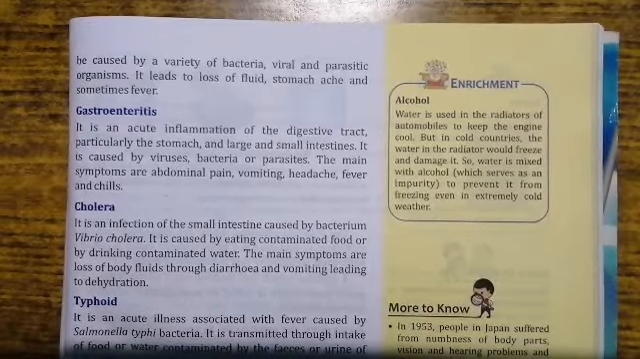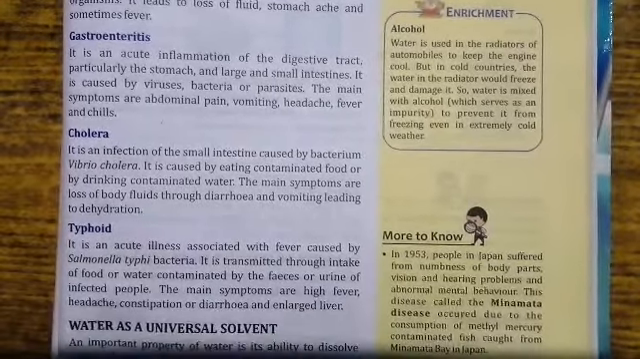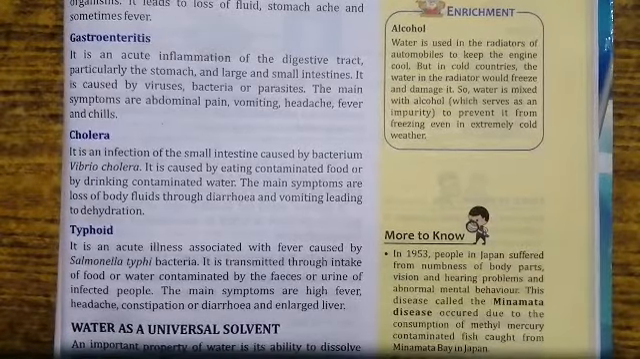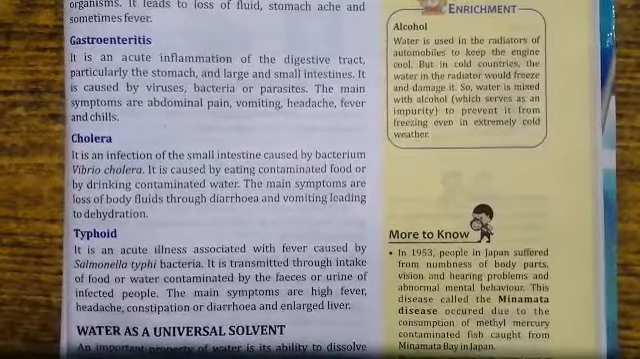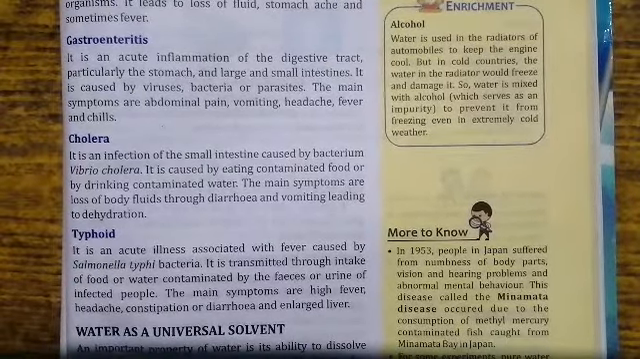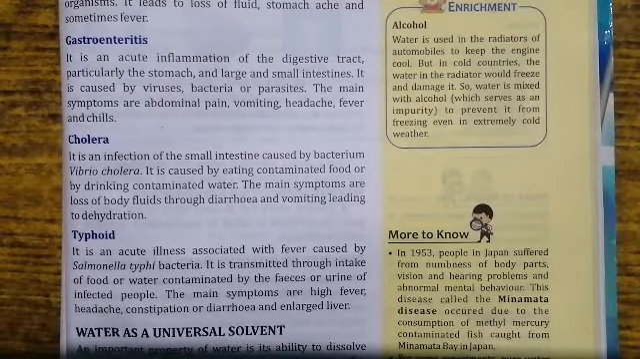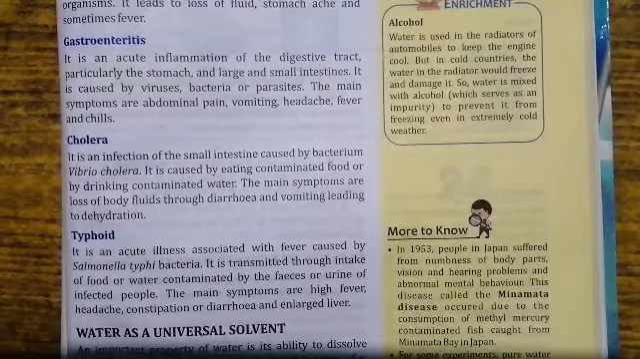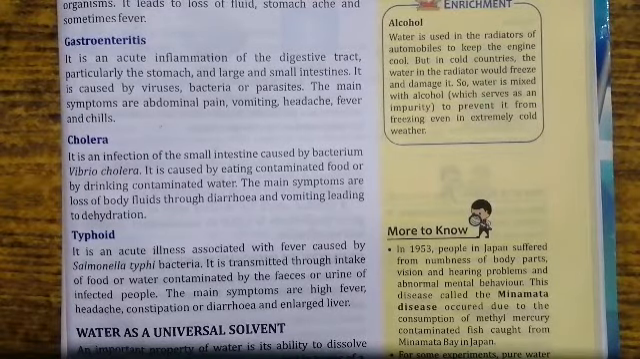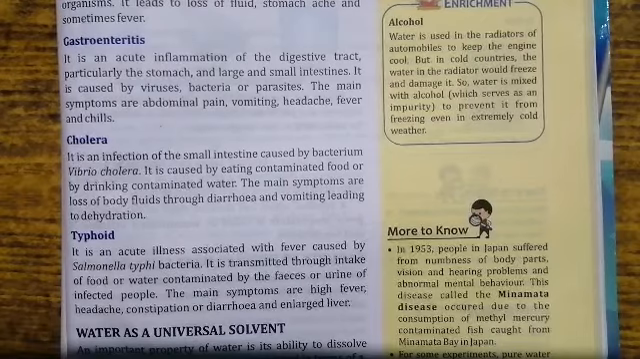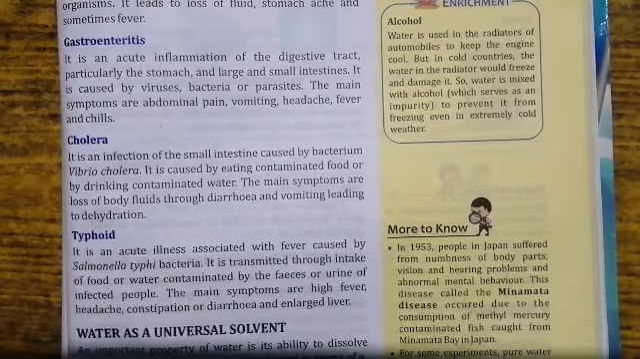Now the next is gastroenteritis. It is an acute inflammation of the digestive tract, particularly the stomach and large and small intestine. When we talk about the digestive tract, it begins from the esophagus, then right down you go to your stomach, small intestine, large intestine. It is caused by viruses, bacteria, or parasites. The main symptoms are abdominal pain, vomiting, headache, fever, and chills.